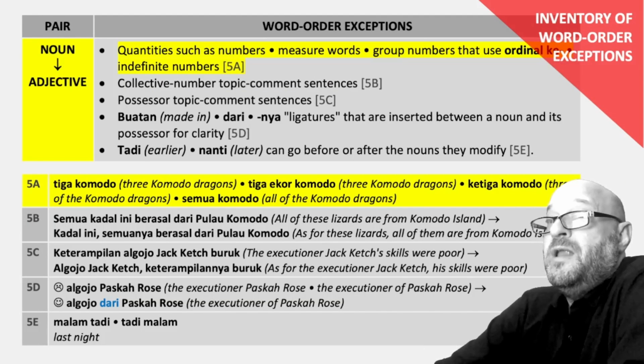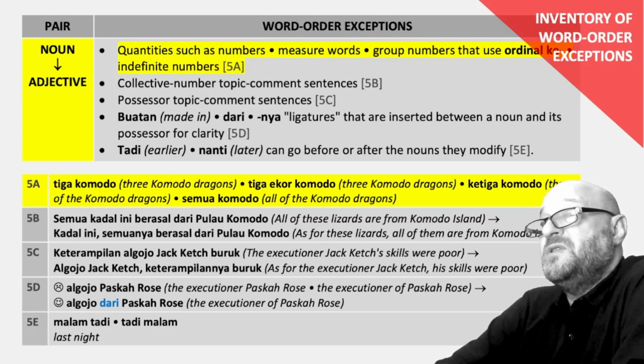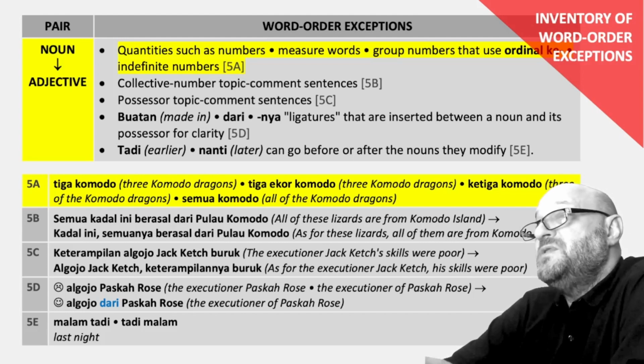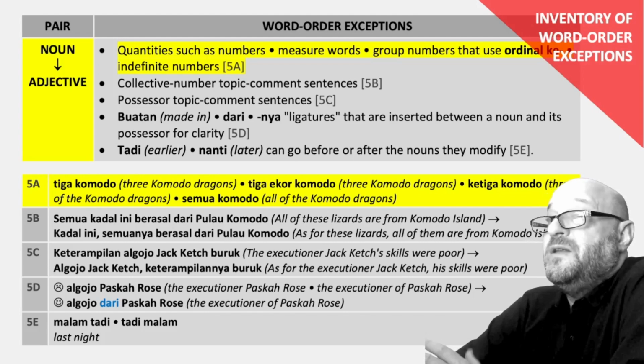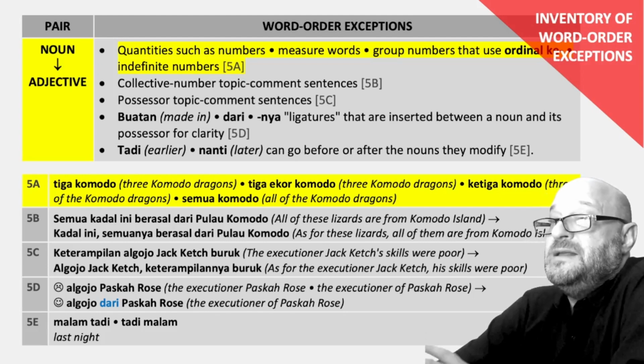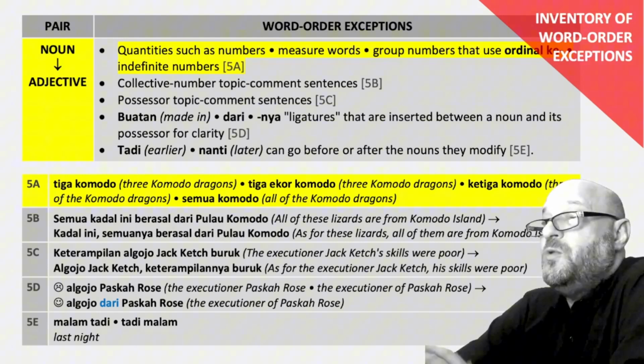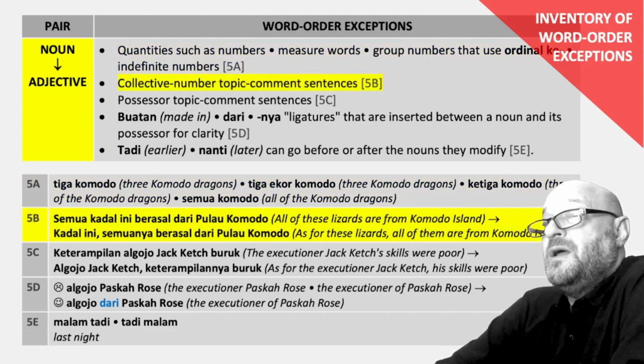Customary order, noun before adjective. Exceptions, quantities such as numbers, measure words, group numbers, that use ordinal ke and indefinite numbers. Example 5a, tiga Komodo, tiga ekor Komodo, ketiga Komodo, 3 Komodo dragons, and semua Komodo, all of the Komodo dragons. Collective number, topic, comment, sentences.